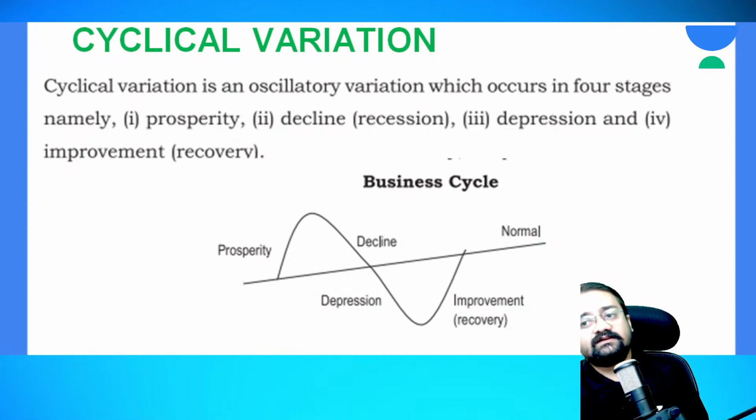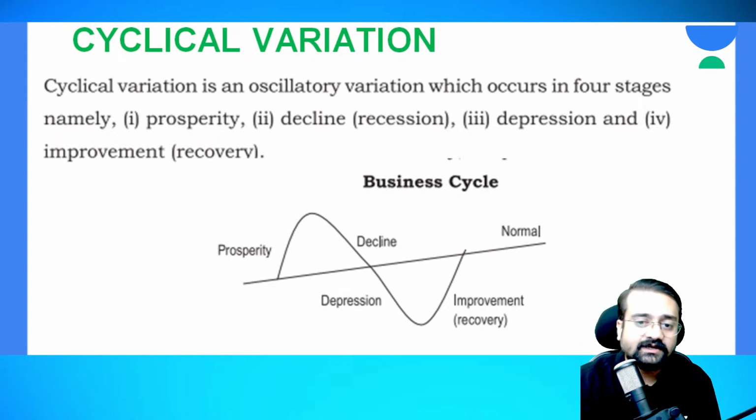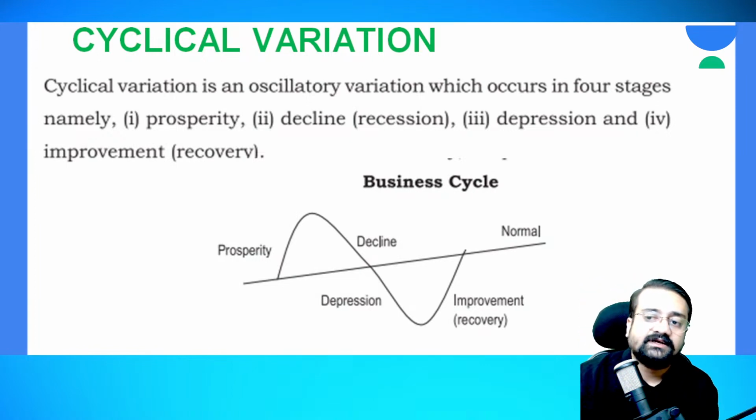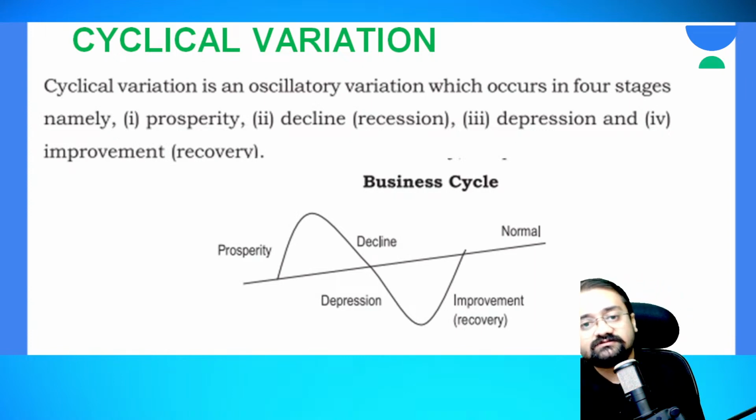So the cyclical variation has 4 stages. First one is prosperity, second one is decline or recession, third one is depression, and fourth one is improvement or recovery. The first one, prosperity, means what? Initial stage: whenever you have introduced a new product in the market, initially the sales are not much, or they are in a growing stage, right? Whenever you have introduced the product freshly, the sales start increasing. So that is known as prosperity.